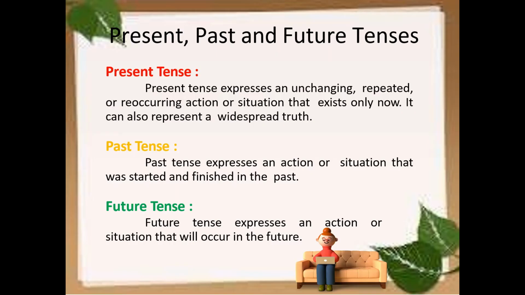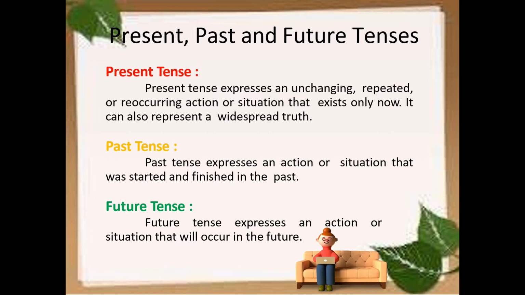Now, present, past, and future tenses. Now we come to know what is present, what is past, what is future. In detail we learn. Present tense expresses an unchanging, repeated, or reoccurring action or situation or an event that exists only now.